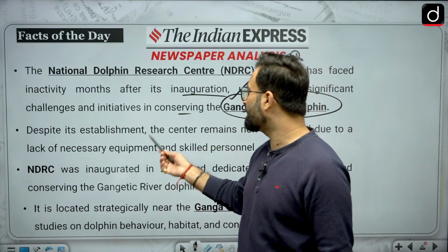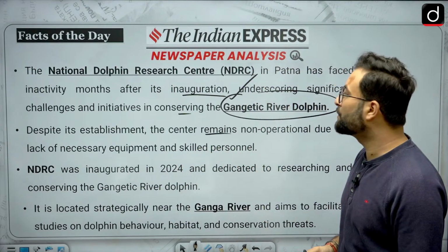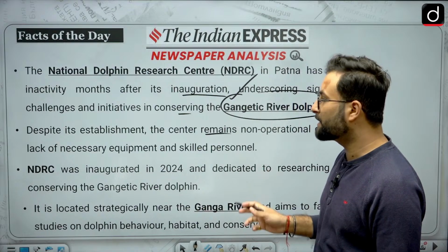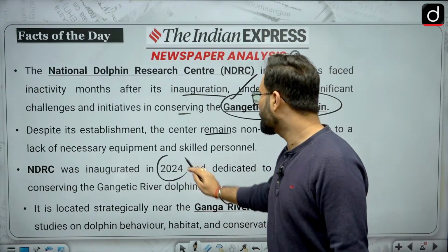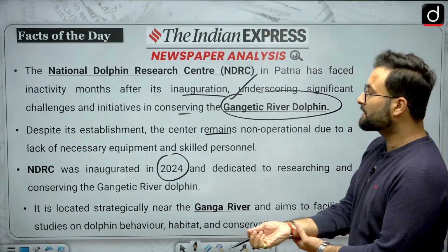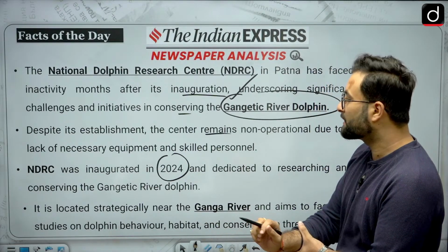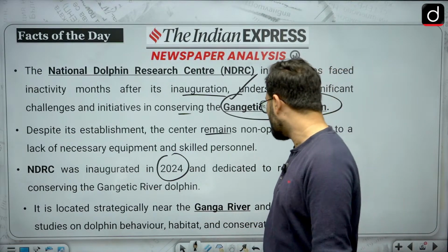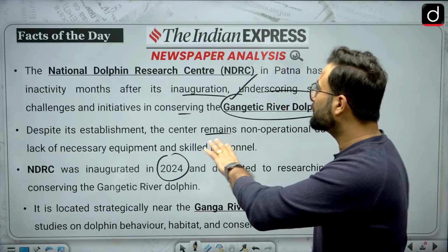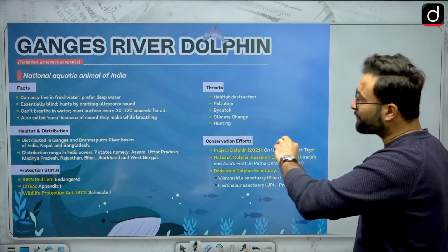Now, despite its establishment, the center remains non-operational due to the lack of necessary equipment and skilled persons. NDRC was inaugurated in 2024, dedicated to research and conserving the Gangetic river dolphin. It is located strategically near the Ganga river and aims to facilitate studies on dolphin behavior, habitat and conservation threats. Now, this is about the research center. Now, we will be seeing something about the dolphins.